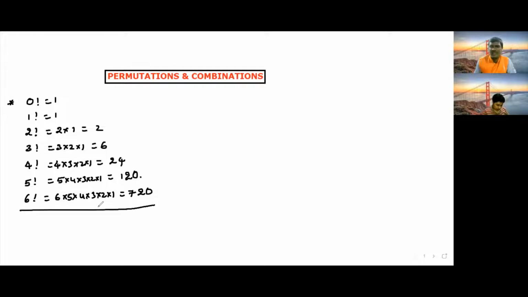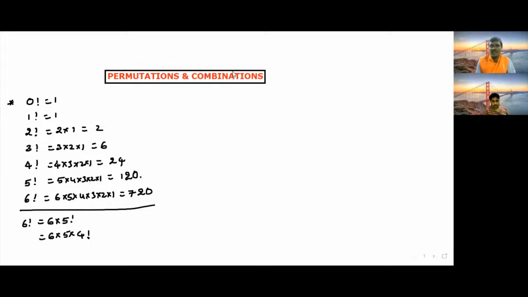In another way, we can also write this same 6 factorial or 5 factorial. For example, we can write 6 factorial as 6 into 5 factorial, where 5 factorial means again 5 into 4 into 3 into 2 into 1. This full part I am writing as 5 factorial. Or we can write the same as 6 into 5 into 4 factorial also.